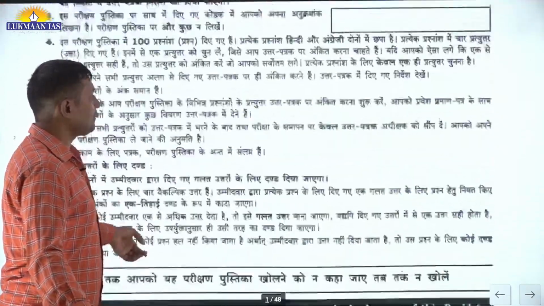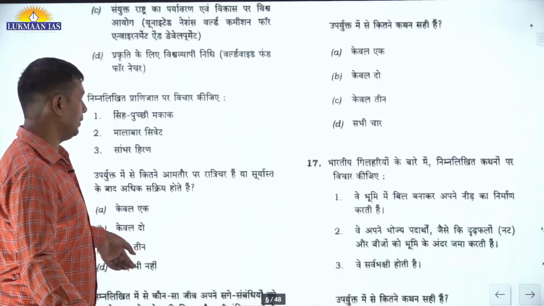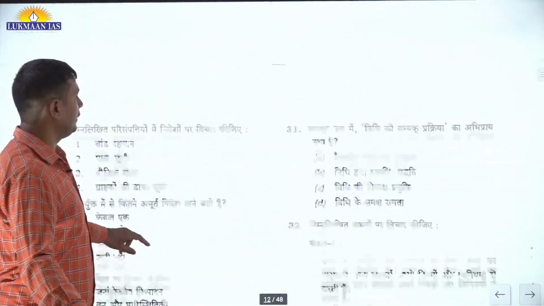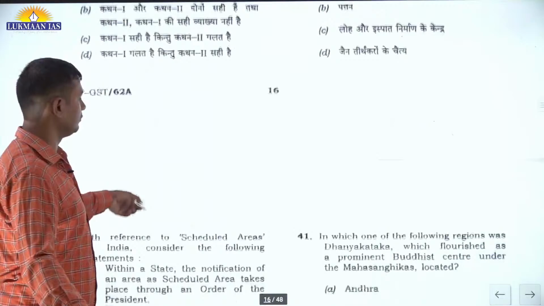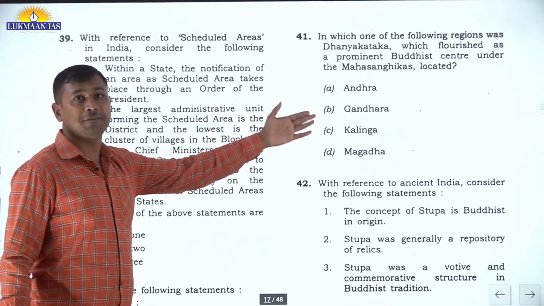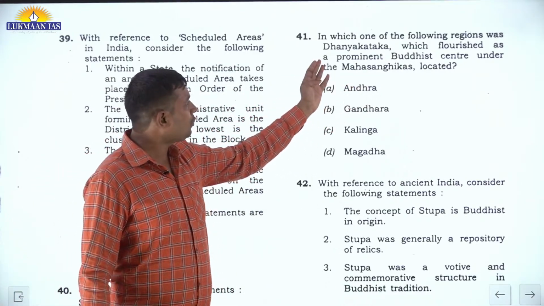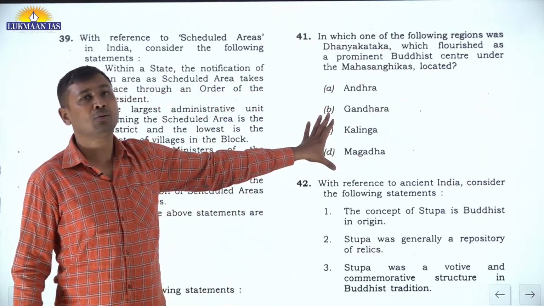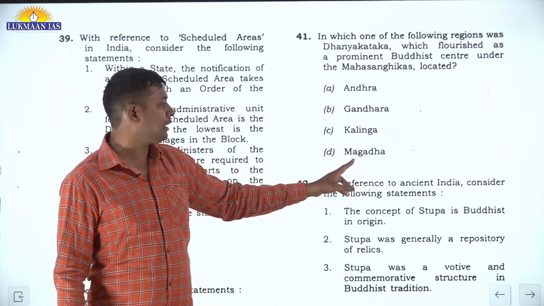Okay, so let us first of all see. This is the UPSC 2023 paper, and it is set A. The very first question of history asks: in which one of the following regions was Dhanya Kataka located? So basically they are asking you where the location of Dhanya Kataka is. The options are Andhra, Gandhara, Kalinga and Magadha.